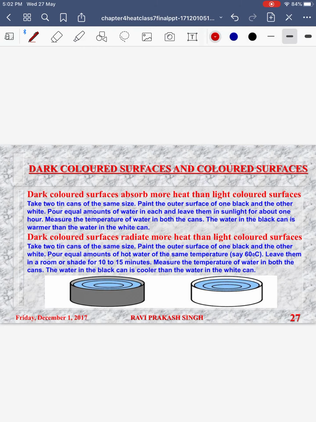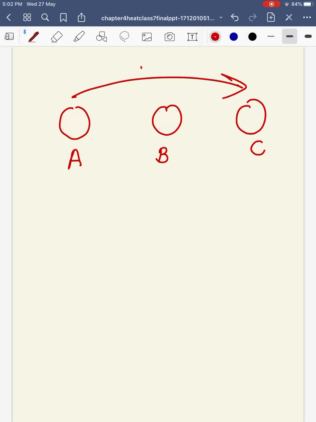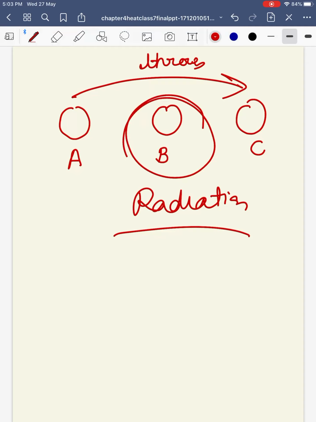See the same example for the molecules which we were discussing, passing the ball. Now if A, B and C, three people are there, A wants to give the ball to C, but he himself will not be passing, he is not leaving the place, and he just throws the ball to C. That would be the case of radiation, in which it is not involving the intervening medium, not leaving the place, but just transferring the energy.